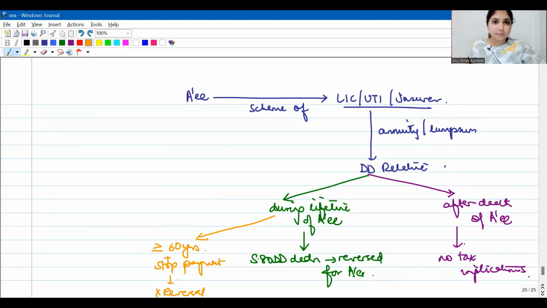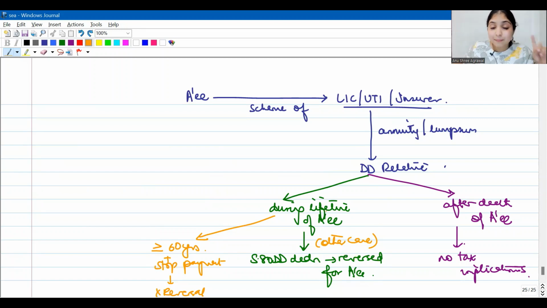Here no reversal. All other cases means even before the assessee has reached 60 years, even before that, if the dependent disabled relative gets money from the scheme, then whatever deduction the assessee had claimed under 80DD all these years, it will now be reversed. You're understanding? See, this reversal point is still there. But when will this reversal point happen?